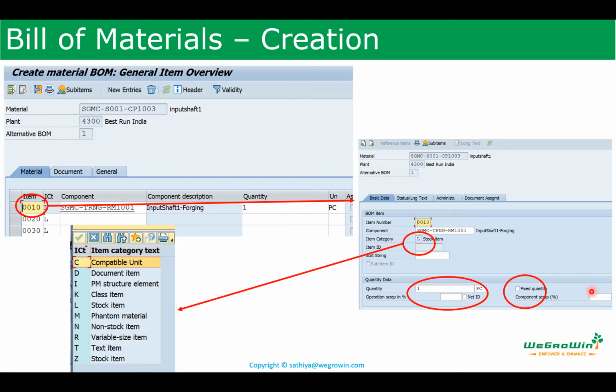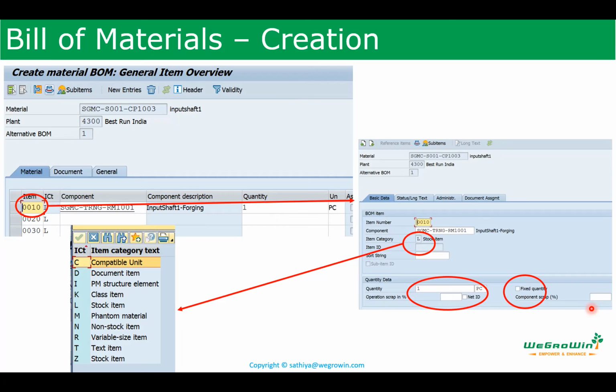And here you can see the component scrap. Do you remember where we use the component scrap? In MRP 2, 3 views, sir. 3 or 4? 4, sorry, MRP 4. If you keep that in MRP 4, that is applicable wherever the material is getting used. If one material I am using in 5 different bills of material, and I maintain it in the material master, it is applicable to all 5 bills of material the same.